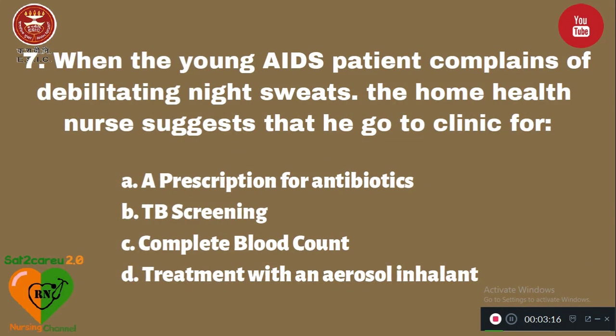Question number 7. When the young AIDS patient complains of debilitating night sweats, the home health nurse suggests that he go to the clinic for: option A, prescription for antibiotics, B. TB screening, C. Complete blood count, and D. treatment with an aerosol inhalant. The right answer is option B, TB screening, which is very essential for a patient with AIDS who is complaining of debilitating night sweats.